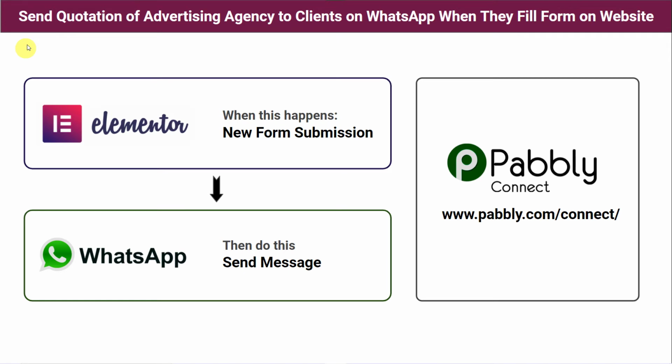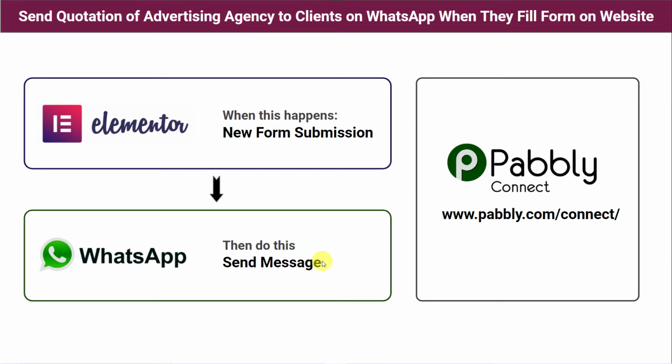Everyone. In this video, we are going to learn how to automatically send quotation of advertising agency to clients on WhatsApp when they fill form on website. So let's take an example that you are the owner of an advertising agency and you are running a website online for the promotion of your business. You have already created an inquiry section in your website where you have an inquiry form for the customers. Now you want that whenever a customer fills that inquiry form from any source like website, social networking sites or personally, the advertising agency quotation should be shared to them on their WhatsApp number.